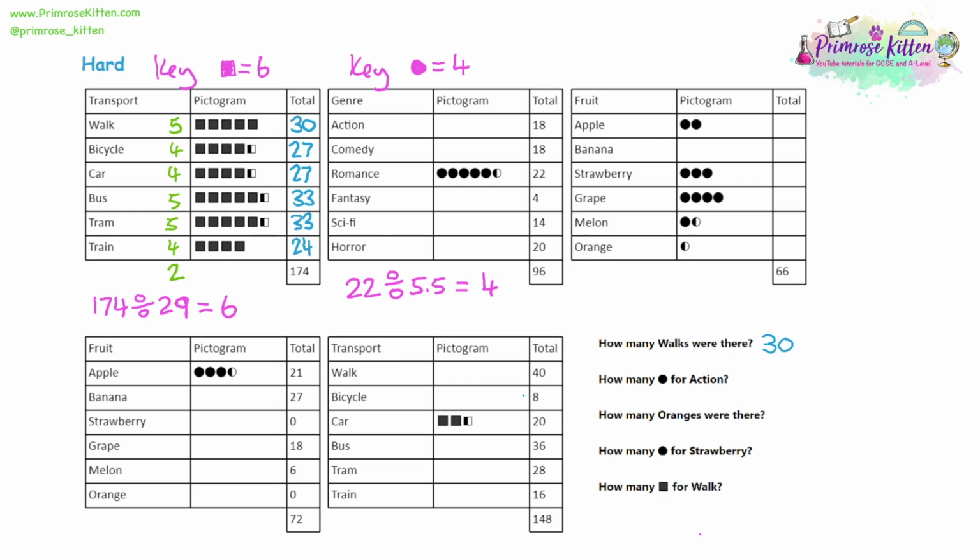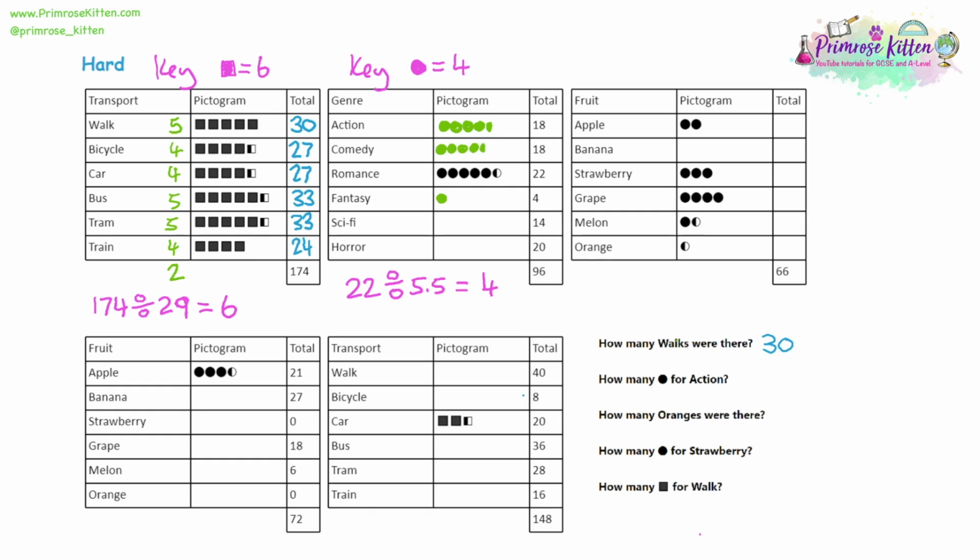So 18 divided by 4 is going to give us, well, I know that 16 divided by 4 is 4. So that'll be 4 circles for 16. And another 4 would be 20, so I only want half a circle to get to 18. Comedy is the same. 4 full circles give us 16, and half a circle for another 2 to get us to 18. Fantasy is 4, and the key is 4, so that's 1 circle.